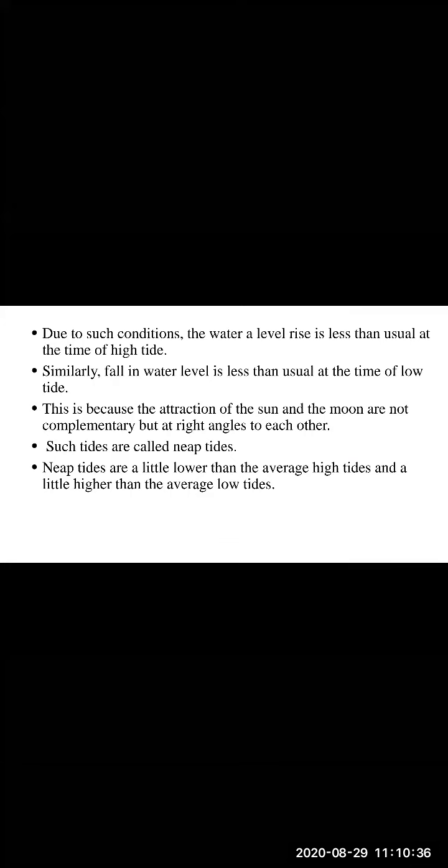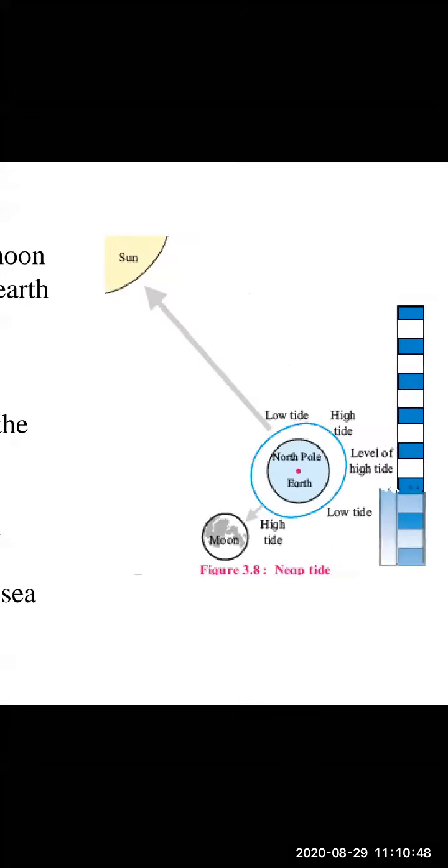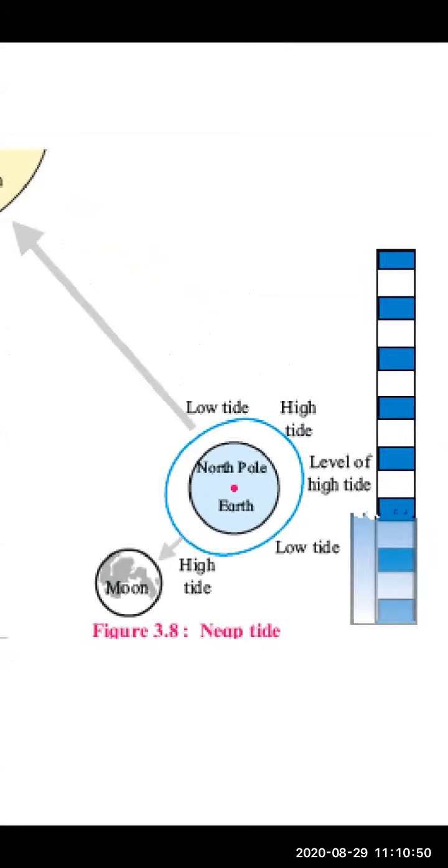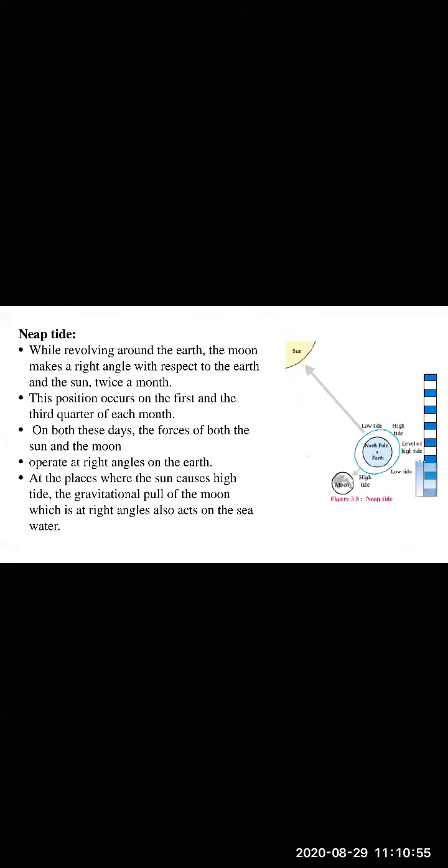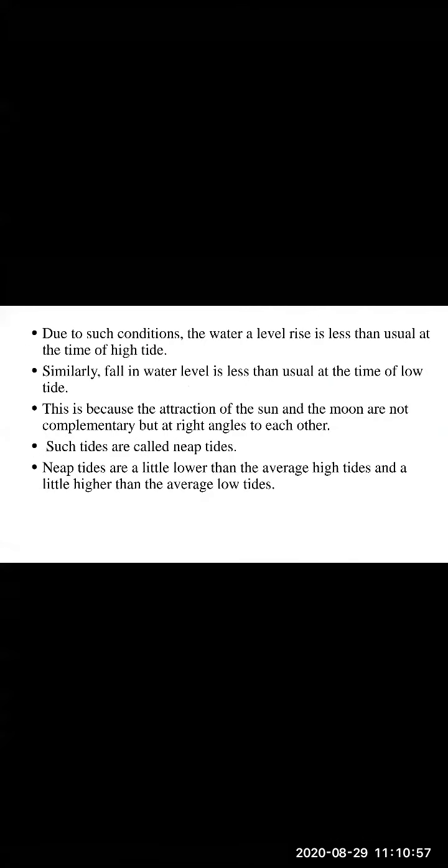They are called what? Neap tides. Neap tides are a little lower than the average high tides and a little higher than the average low tides. So see here, you can see the range, the level of high tide. See, it is less, children. It is much less. So neap tides are a little lower than the average high tides, and a little higher than the average low tides.